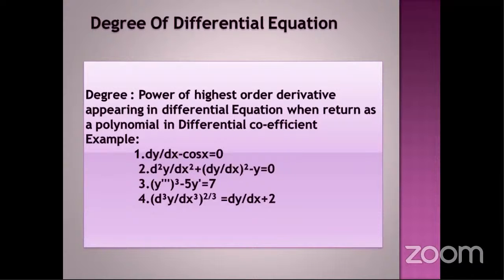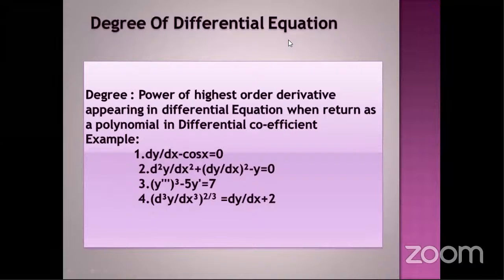Finding degree is of two steps. First, we need to find the highest order derivative, that means order. Second, we should know the power of that highest order derivative, that gives us degree. Now let's see an example. In example 1, it has only one term, that is dy by dx. This is the first step, we find the highest order derivative. The second step is the power of the derivative. In this example, there is no whole square or whole cube. Power is only 1, so the degree is 1.